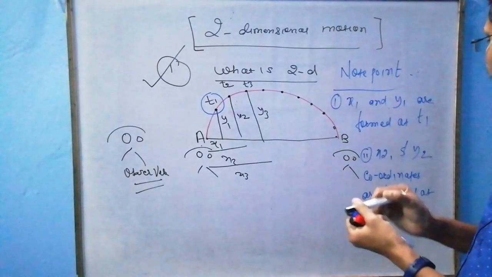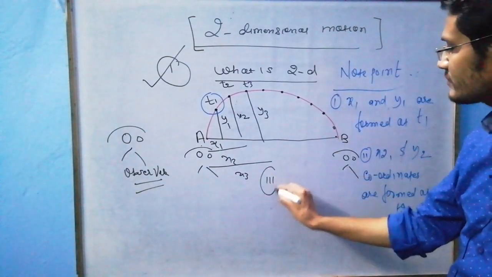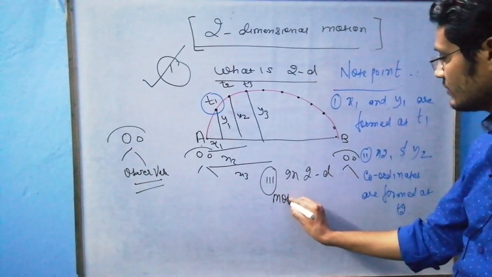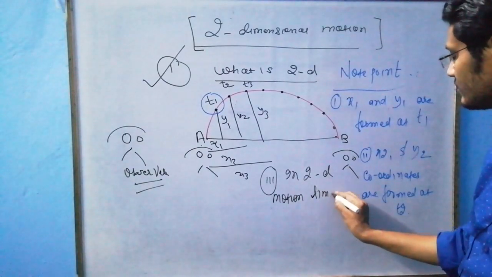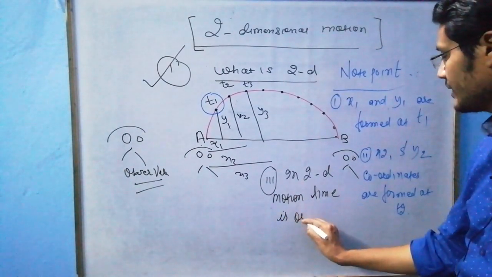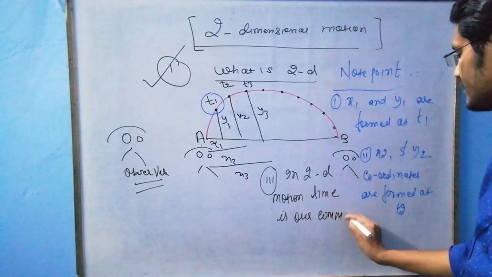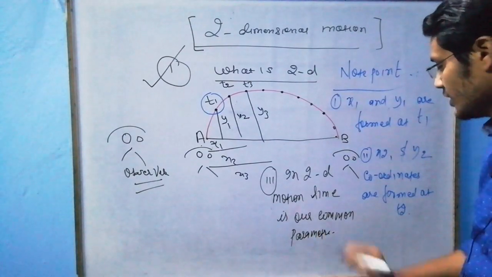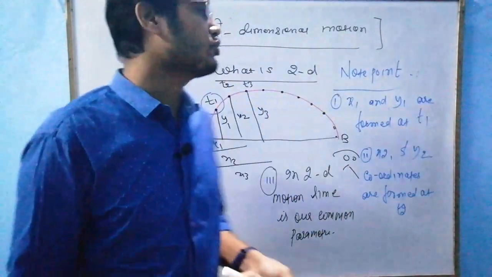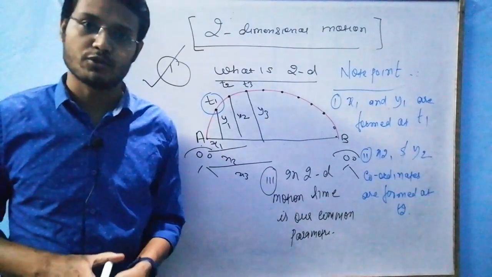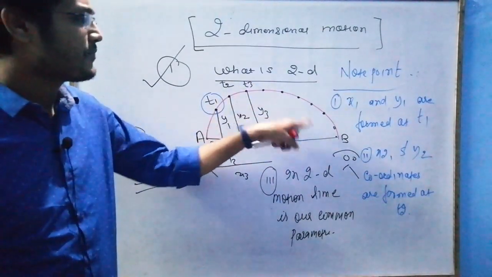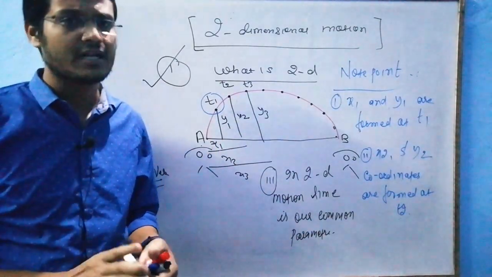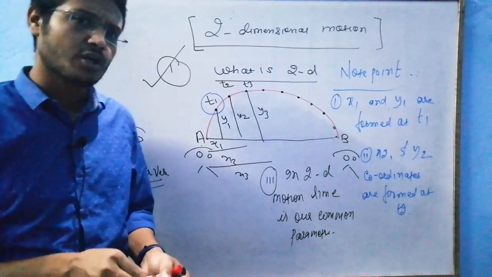So again, I am forming the third note point: in two-dimensional motion, time is our common parameter. I hope you all understood what 2D motion basically is. This is a common example which I took to make sure you understand what we have to do in two-dimensional motion.